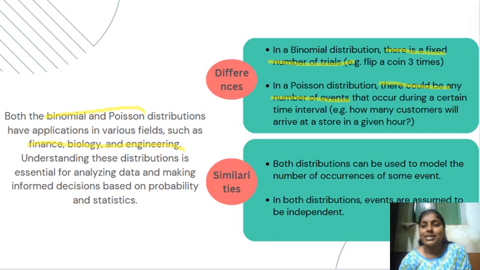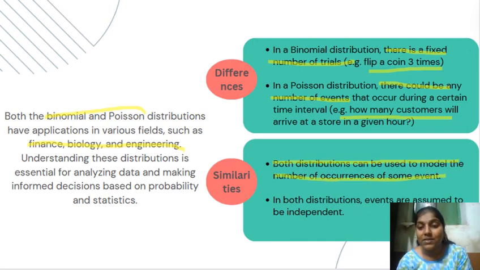And these were the examples about them. It's like flipping a coin 3 times, and how many customers will arrive at a store in a given hour. And the similarities about them: both distributions can be used to model the number of occurrences of the same event. In both distributions, the events are assumed to be independent.